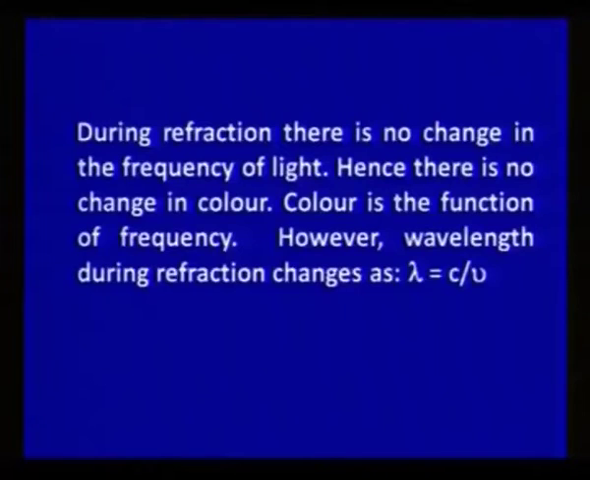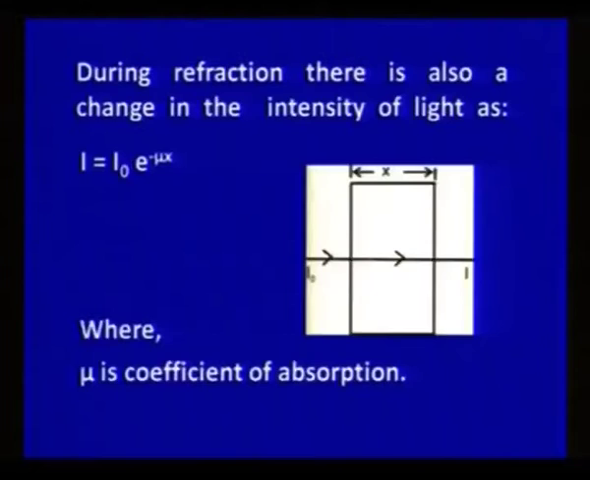And here, as you asked about the intensity: during refraction there is no change in the frequency of light, but there is a change in the speed of light and there is a change in wavelength, which is given as the ratio of the speed of light and frequency. But regarding intensity, during refraction there is also a change, and this change is given as I is equal to I naught exponential minus mu x, where mu is the coefficient of absorption and x is the length of the medium. Okay. So this is how the intensity changes during refraction.